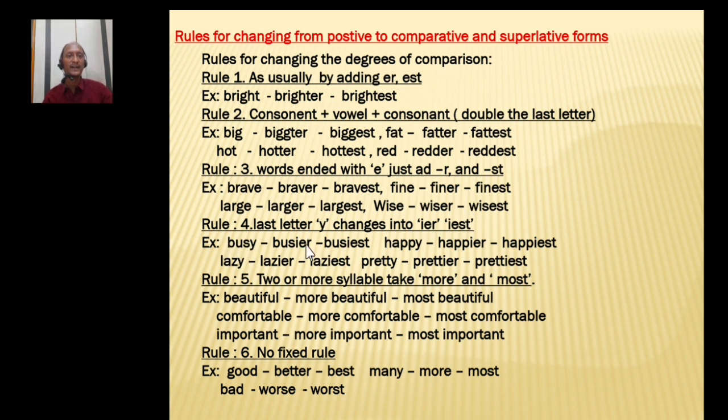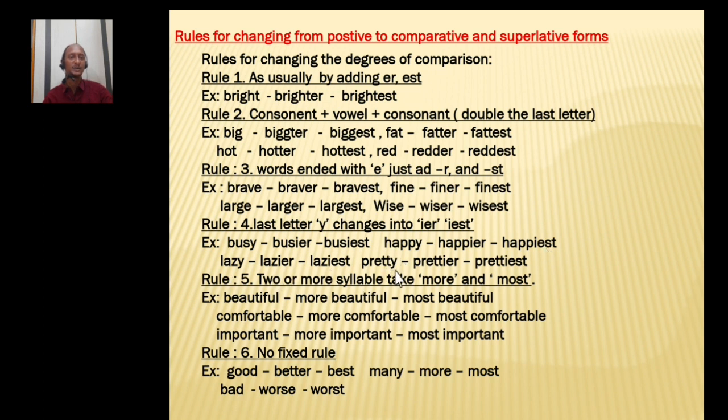If the last letter Y is there in the positive degree, then you have to change Y to IER and IEST. Busy: already the letter Y is present, Y is changed into I and you have to add ER. Busier, busiest. Happy: the word is ending with the letter Y, so you remove Y and in its place add I and ER. So happy, happier, happiest. Lazy, lazier, laziest.